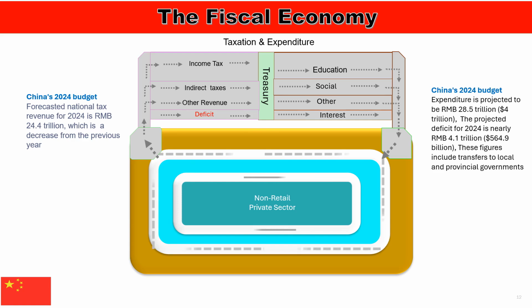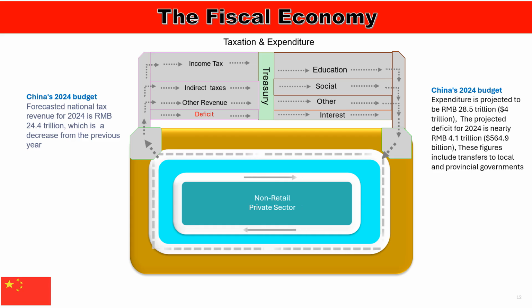Here, bonds are created and sold to the central bank in exchange for cash. Expenditures are shown exiting the treasury and returning to the private sector at the top right interface. Following significant borrowing exceeding 200 billion yuan, China's national budget deficit has expanded beyond the scope of these graphics. In 2024, the official budget deficit was projected at 4.06 trillion yuan, $564.9 billion, equating to 3% of GDP. However, broader assessments, including off-budget activities, estimate the actual deficit to be approximately 10.8 trillion yuan, $1.5 trillion, which is